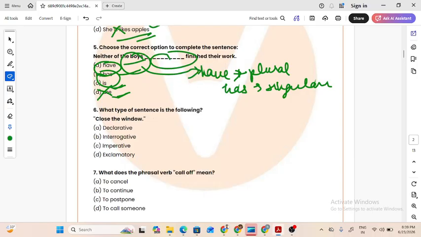But remember students, neither of the boys, it's none of them, meaning not anyone. So if there is no one, what is our quantity? It's zero. It's singular. Then we use has. So the right answer has to be has. Option B is our correct answer.